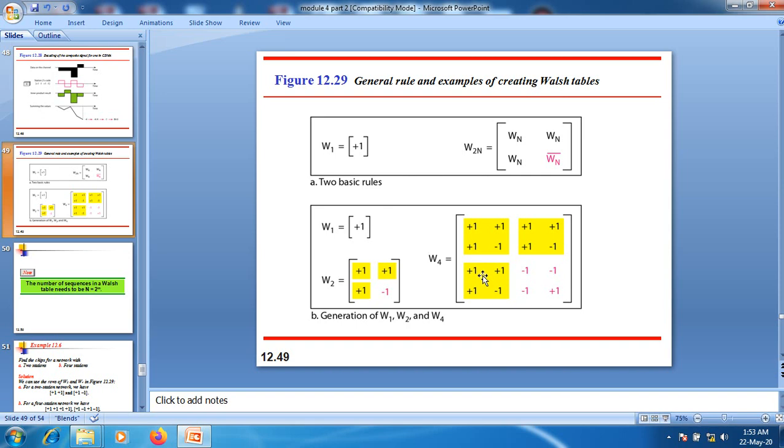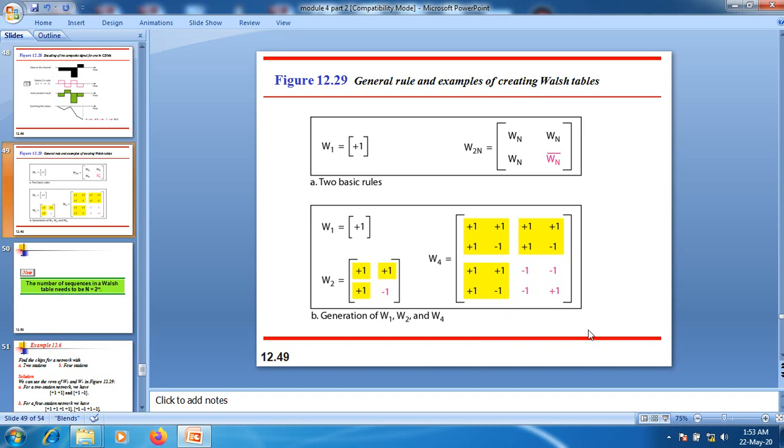The third row is assigned to a third node, and the fourth row, that is the chipping sequence, is assigned to another node here. If you want to generate the chipping sequence for 8 nodes, in that case we need to use these particular values here, that is W_N, W_N, W_N, a complement of W_N here.